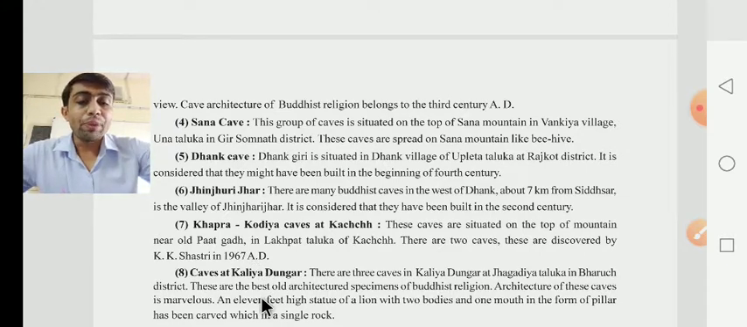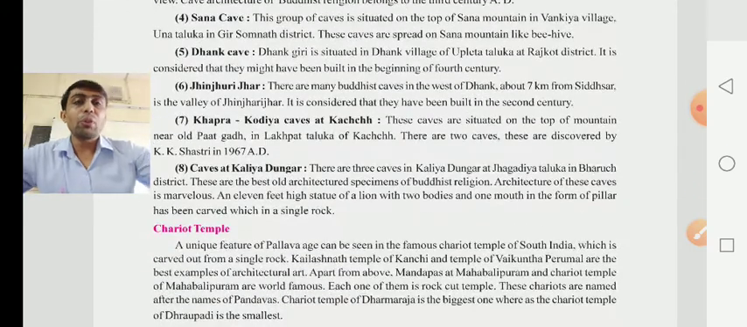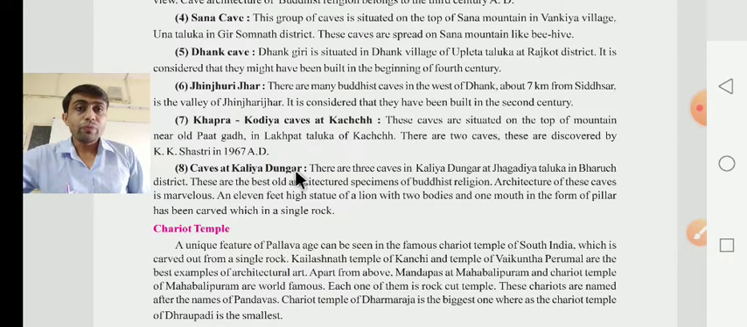After that, dear children, they have given about the caves of Kadiya Dungara. There are three caves in the Kadiya Dungar, located in Jhagadia Taluka of the Bharuch district.